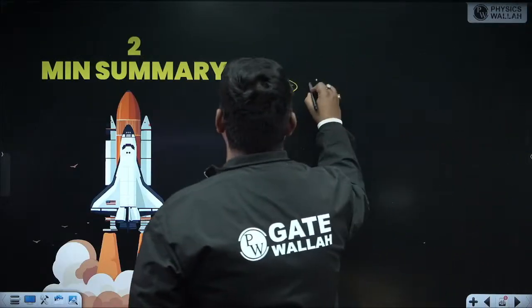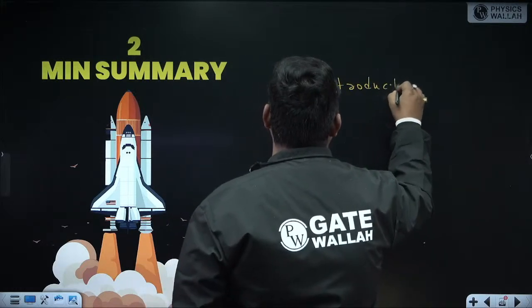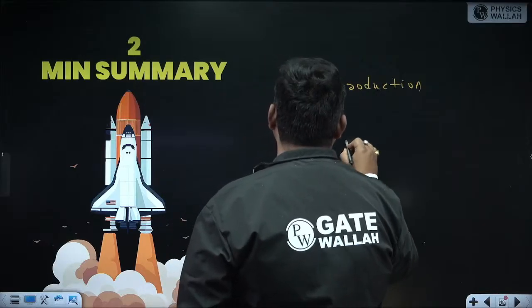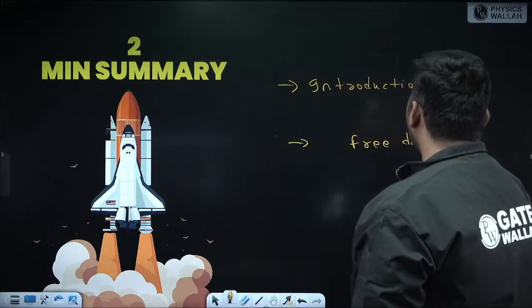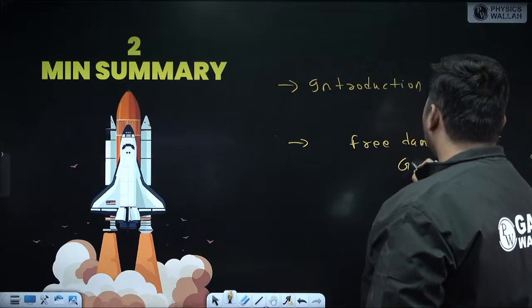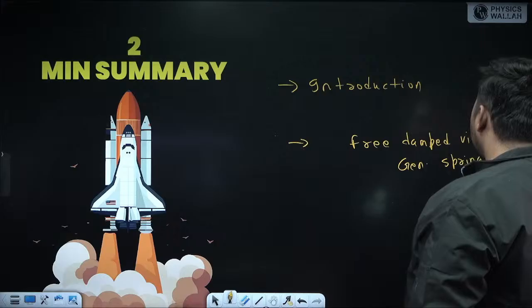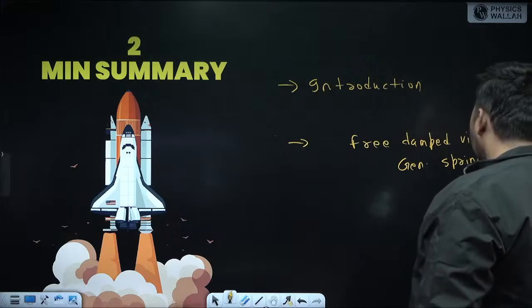So we have completed. First, we discussed its introduction part. Then we discussed the general case of free damped vibration, meaning we discussed free damped vibration of the general spring mass system.